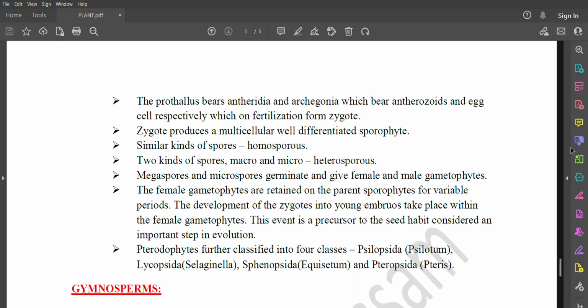Pteridophytes are further classified into 4 classes: Psilopsida, for example, Psilotum; Lycopsida, example, Selaginella; Sphenopsida, example, Equisetum; and Pteropsida, example, Pteris.